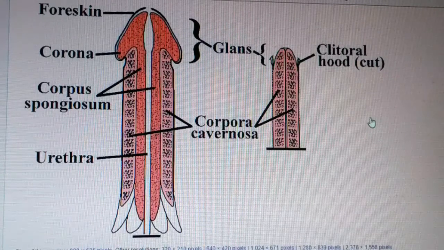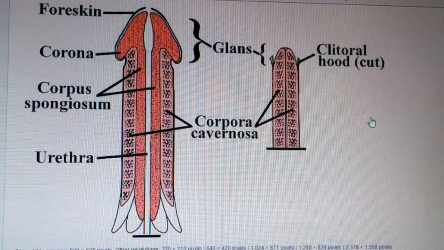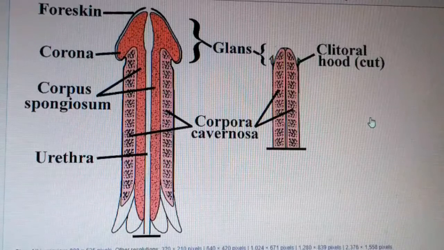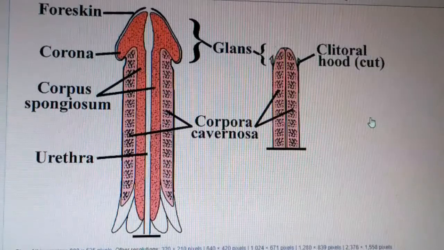The male reproductive system is controlled by some hormones. Which are they? They are gonadotropin releasing hormone, ICSH (interstitial cell stimulating hormone), LH (luteinizing hormone), and FSH, meaning follicle stimulating hormone.